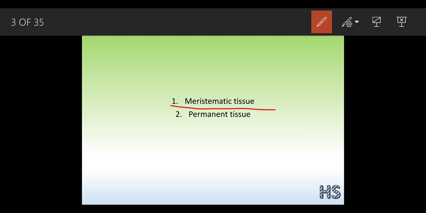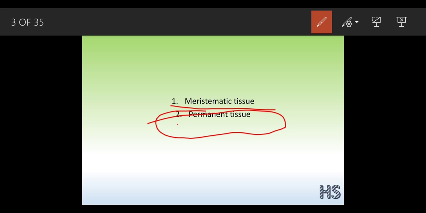As I already said, this is an active tissue and it starts to divide, but at a particular period of time this division gets stopped. When this division gets stopped, these tissues are said to be permanent tissues. What is the function of the permanent tissues?